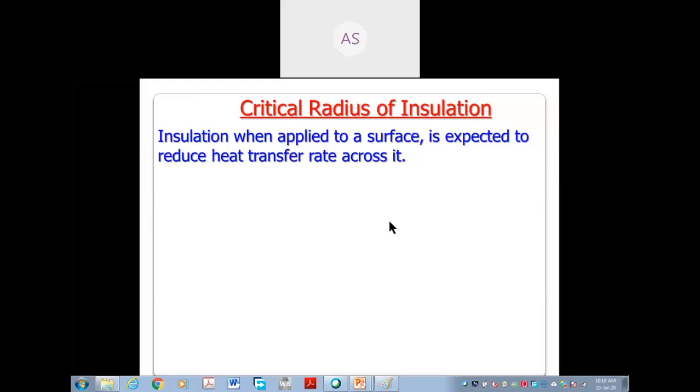Reverse means when you apply the insulation, the heat transfer rate is increasing. Can this happen? No, sir.